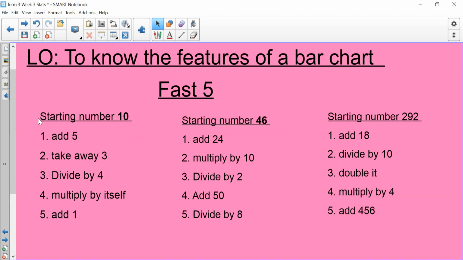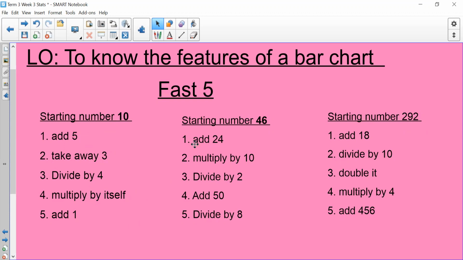Okay, so for this mild challenge, your starting number is 10. First, you're going to add 5. Then to whatever number you get here, you're going to take away 3. Then to whatever number you got here, you're going to divide by 4. Then whatever answer you got for here, you're going to multiply by itself and then add 1. And it should give you an answer at the end.